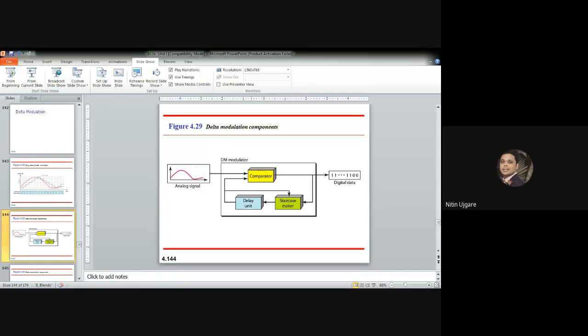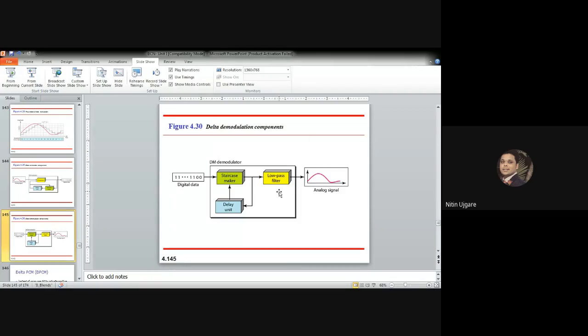That means delta is the difference, or the next move of your digital signal. Note that we need a delay unit to hold the staircase function for a period between two comparisons. So this is the modulation process.